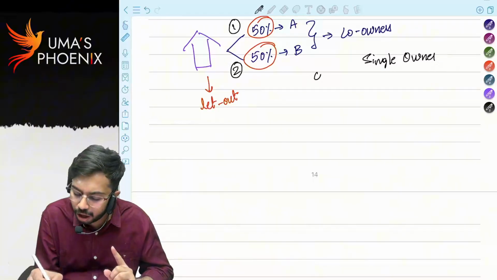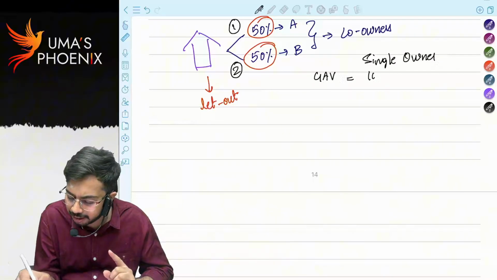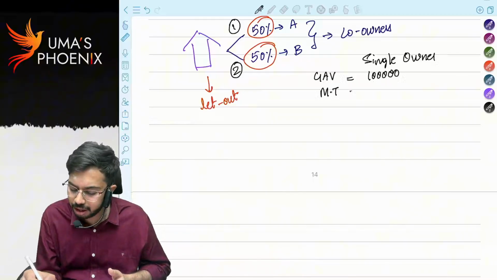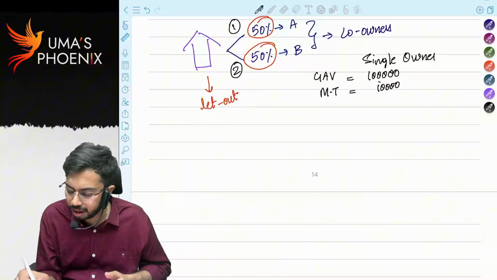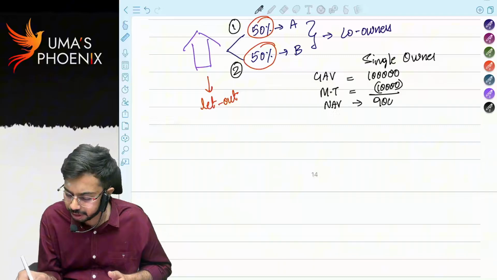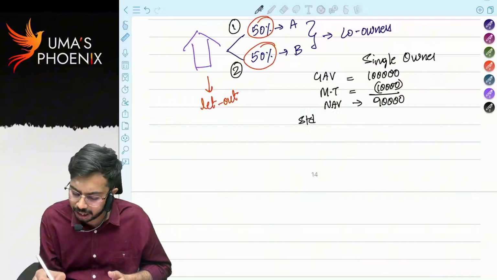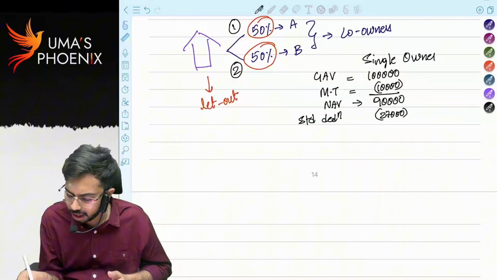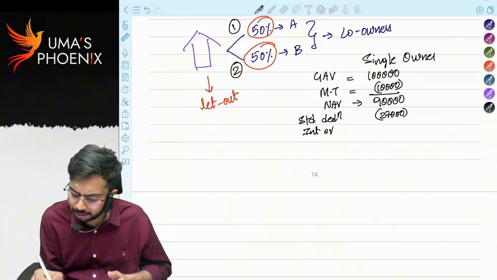Let's say the gross annual value is 1 lakh. Municipal taxes paid are 10,000. Net annual value 90,000. Standard deduction 30%, 27,000. Let's say interest on borrowed capital was not there.